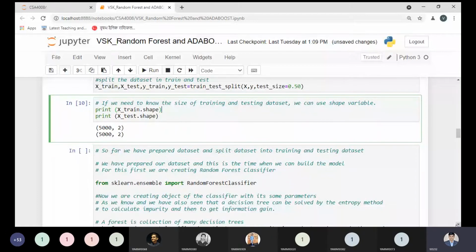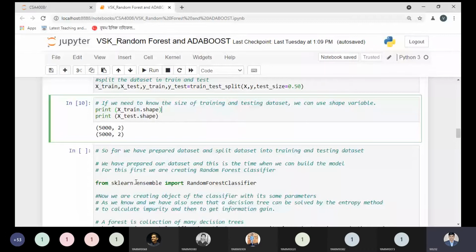Let me explain this concept properly one by one, then you can understand. Whenever you have any doubt, you can ask me, no issue. So far, as you can see, we have prepared the data set and split it into training and testing data sets. Now it's time to build our model. Which model do we want to build first? Definitely random forest and AdaBoost. We will implement them one by one.